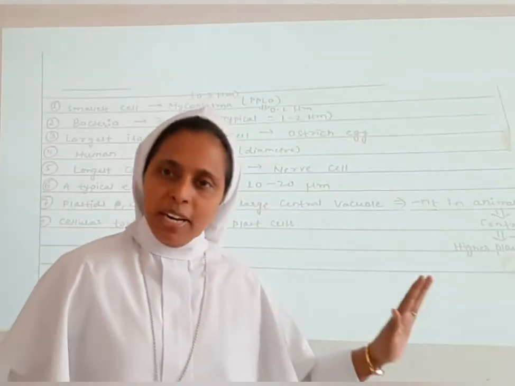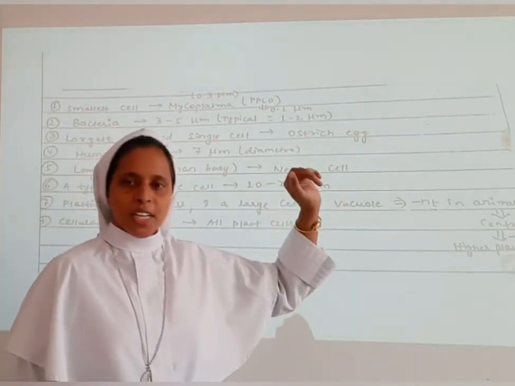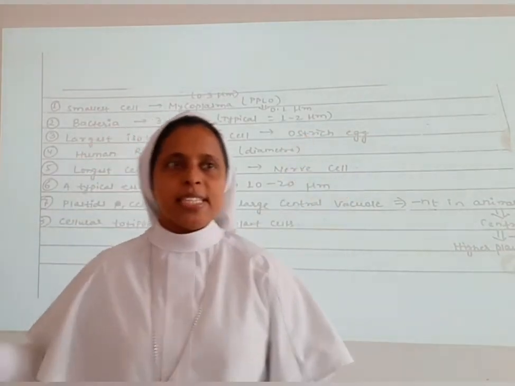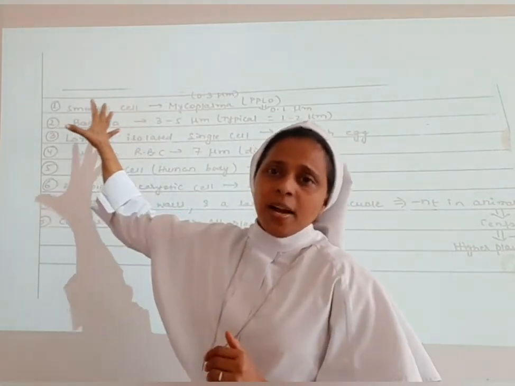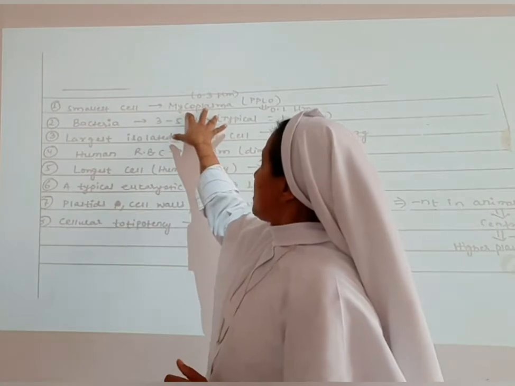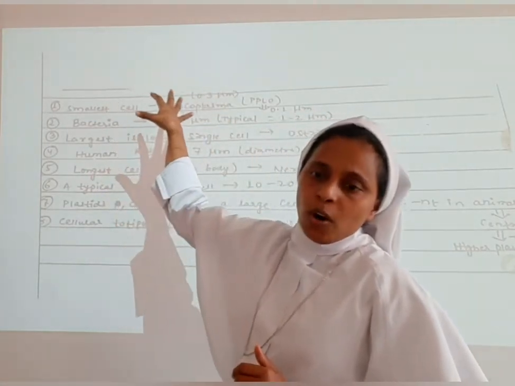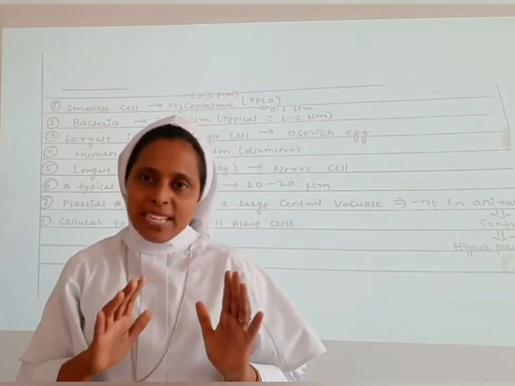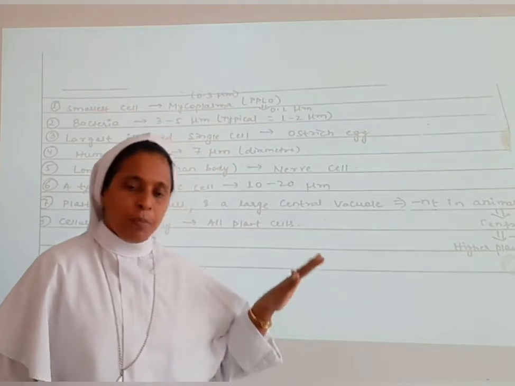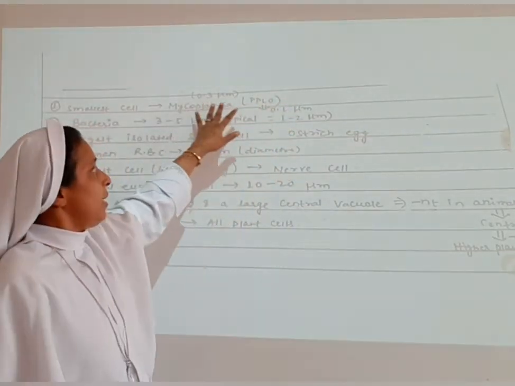So here we have some GK type of questions that are important and given in the introductory part of this chapter. Let's discuss that. Which is the smallest cell? Mycoplasma, also called PPLO, pleuropneumonia-like organisms. We have already discussed that earlier.